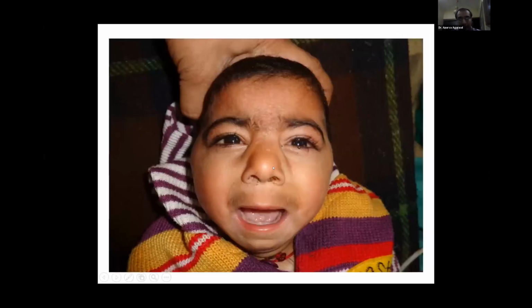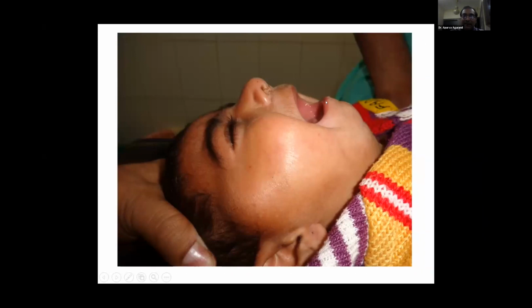This child, looking from the front, looks normal, but the same child, if we look from the lateral side, we see that the mandible is hypognathic. It is a micrognathia which is present. So this child is a Pierre Robin sequence. So you must examine this child in the lateral view also to assess whether the maxilla and the mandible are at the same level or the mandible is down. This child is very difficult to intubate, and we must have all the gadgets, like video laryngoscope, bougie, stylet, and even a fiber optic bronchoscope to intubate these children.